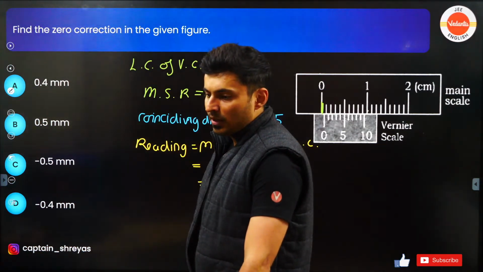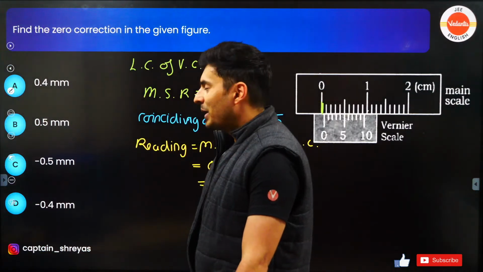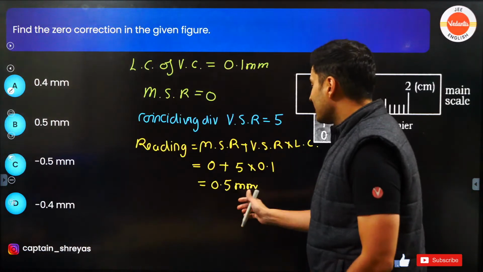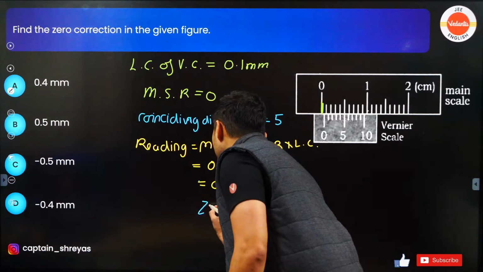Thank you, Bhargav Rocker. Okay, plus or minus? The answer will be negative. Let's check. Yes, it is negative. So why is it negative? This is the reading, but zero error